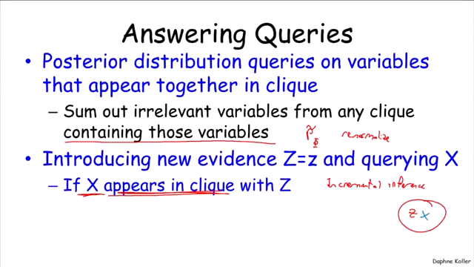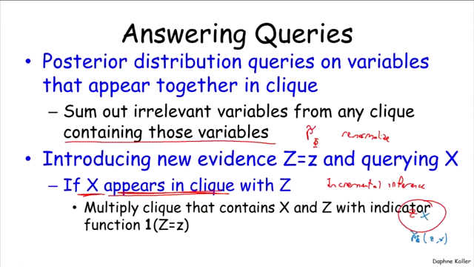Well, this is actually really easy, because what I have here is p tilde phi of, let's assume for the moment, just z and x. If there are other variables there, it doesn't change anything, because we could always just get rid of them. We can now condition or reduce the clique. So this is a clique reduction by just restricting attention to the entries that are consistent with my evidence z.